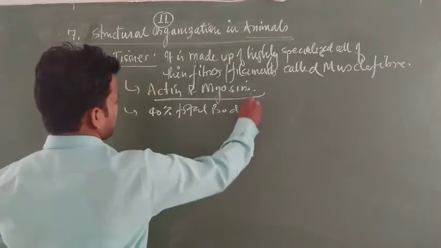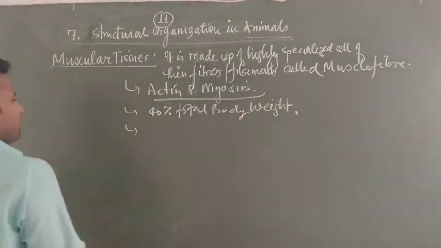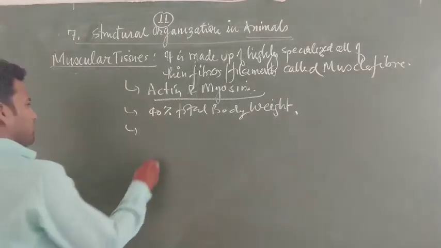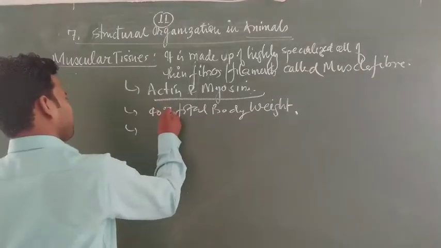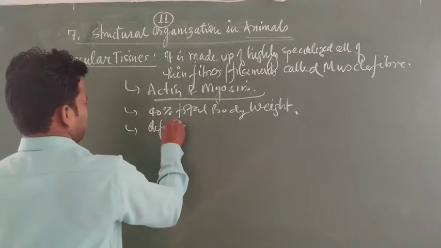The muscles make up 40% of the total body weight of mammals. They provide a definite shape and movement to the body.